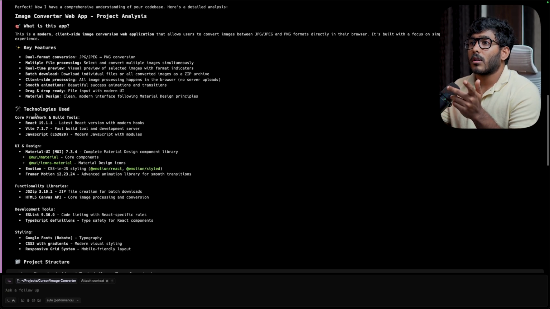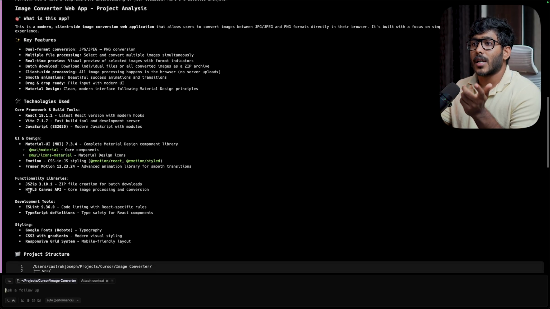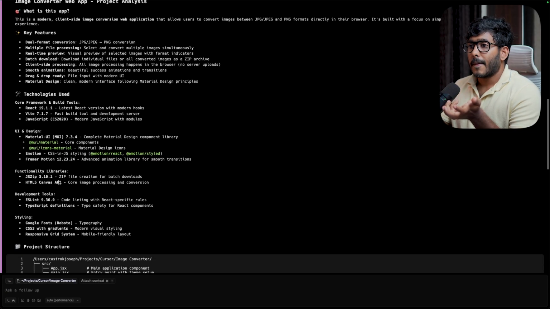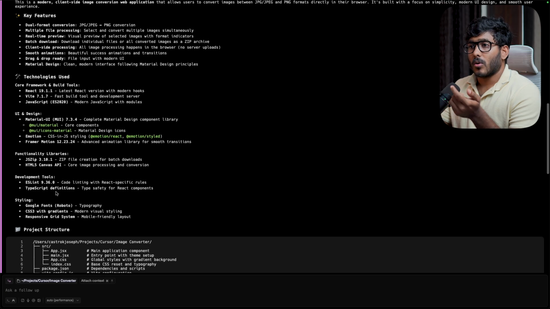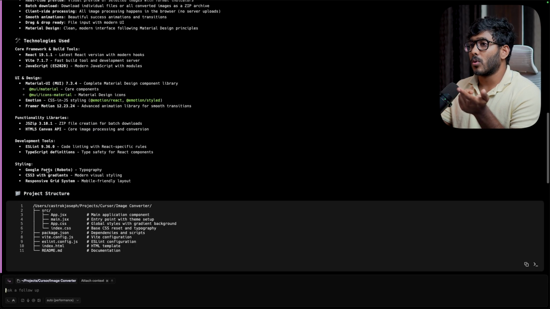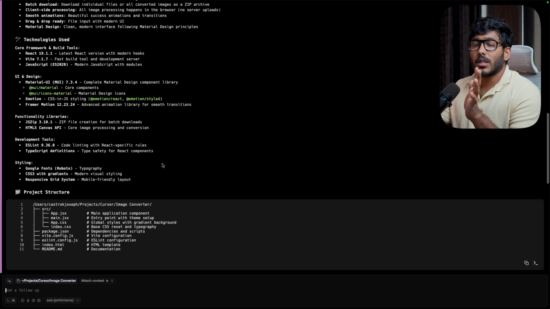Now let's see what are the technologies that are being used. It used React 19, then Vite for the development server, and it uses JavaScript. Then for UI and design, we use Material UI, then Framer Motion, Emotion, then for functionalities we use JSZip for the zip. So development tools ESLint, then TypeScript, and for styling we have Google Fonts. So all those details are right here, and we have the project structure right here.